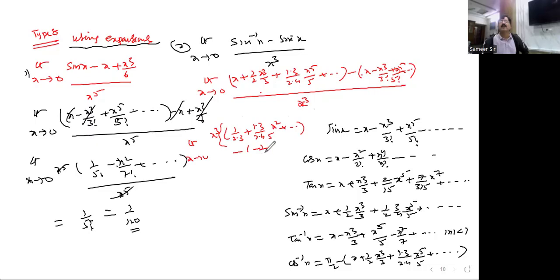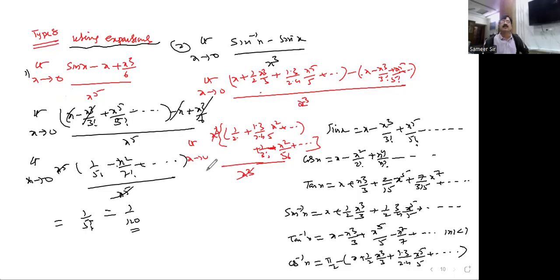Here x square by 5 factorial, and minus of minus becomes plus. So it is left like this, divided by x cube.